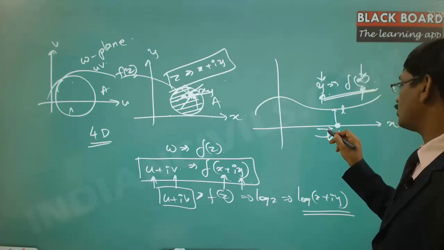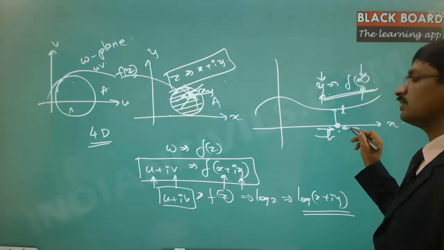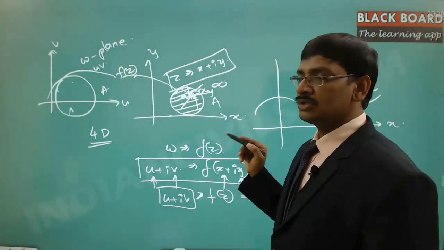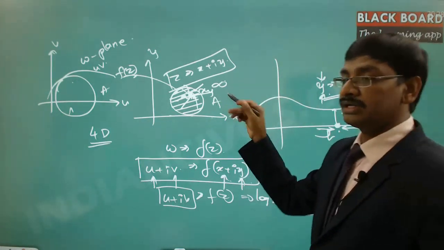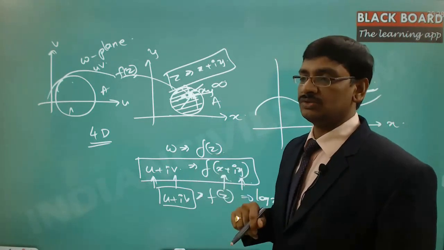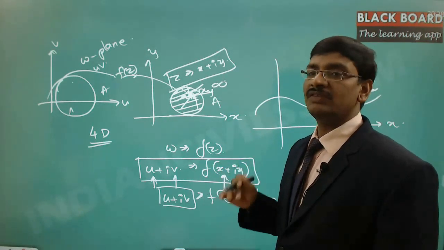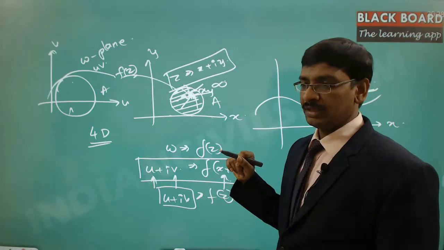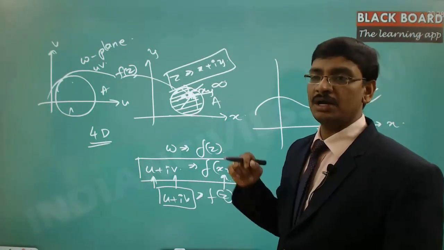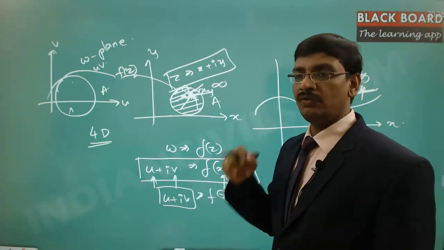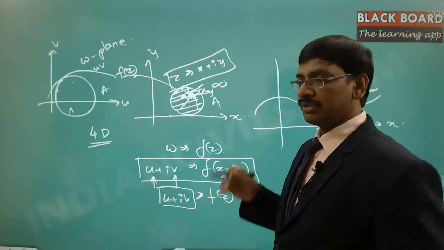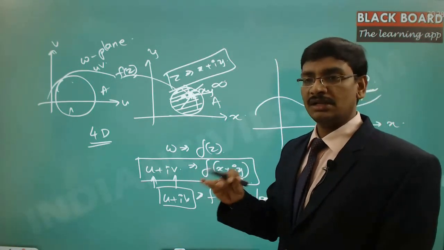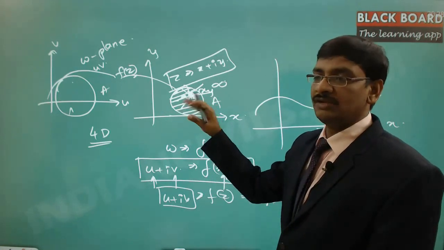There, only two variations: I can approach the point from the left direction and from the right direction. But here there are infinite directions. Two directions we can manually verify, but infinite directions we cannot. So the Cauchy-Riemann equations give you a minimum possible requirement for verifying the existence of the derivative. But the Cauchy-Riemann equations are also not 100% sure. Sometimes the Cauchy-Riemann equations are satisfied, but still the derivative doesn't exist. There are certain cases like that, because it is impossible to verify these infinite cases.